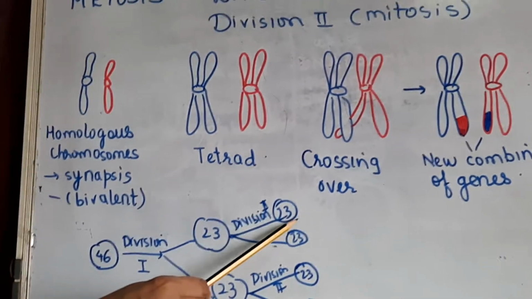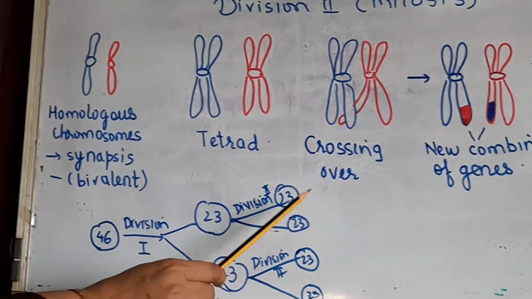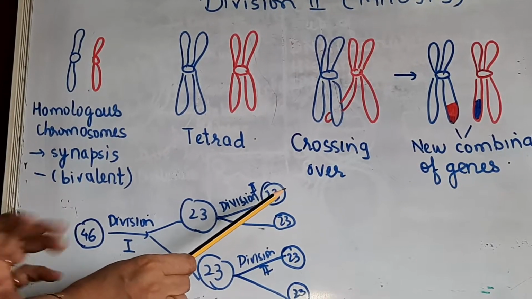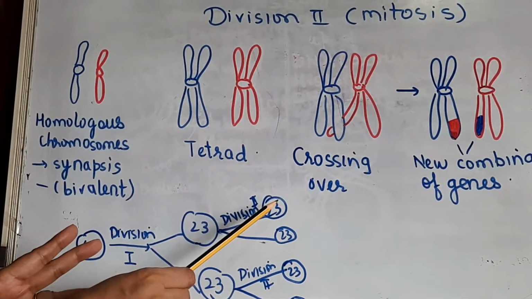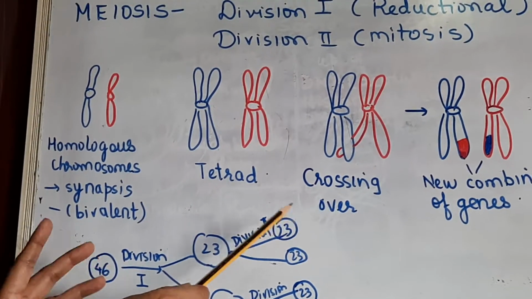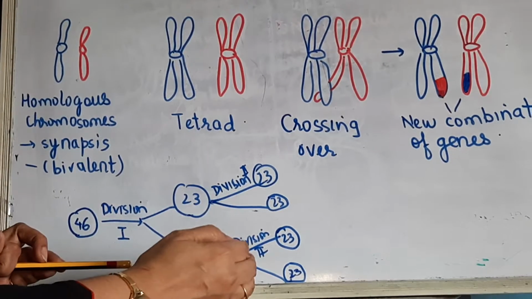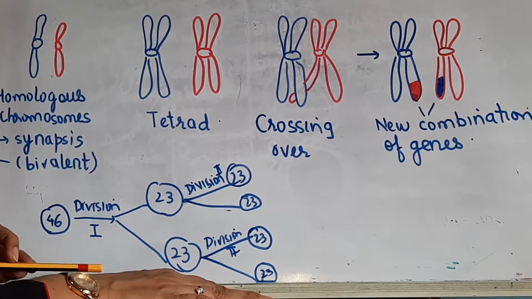Okay. Now why is this reductional division very important? Because the gametes, now we said that by meiosis only gametes are being formed. Now if the gametes have half the number of chromosomes, that is 23 each, then when fertilization takes place, the normal chromosome number, that is 46, will get restored, which is the human chromosome number.